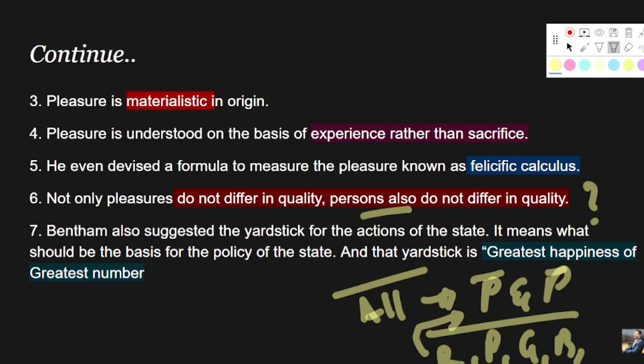Because everyone is driven by the same idea of pleasure and pain. So this is the basic idea when he says that not only pleasure but also persons do not differ in quality, right?